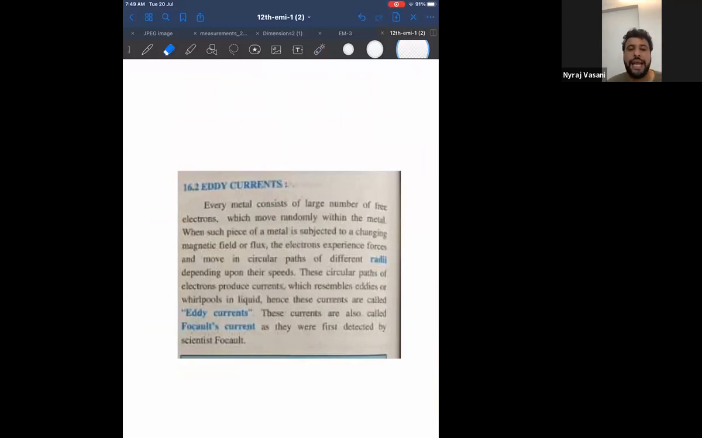Now the next topic is eddy currents. EDDY, eddy current, CURRENT. Write on the side heading, eddy currents.